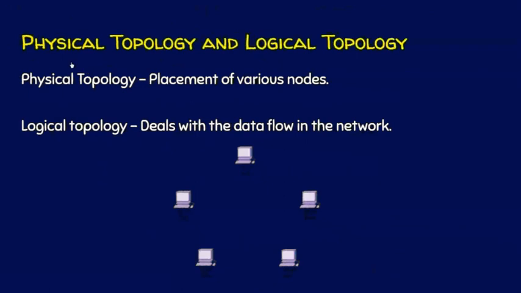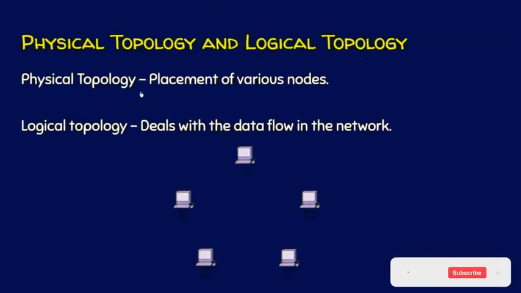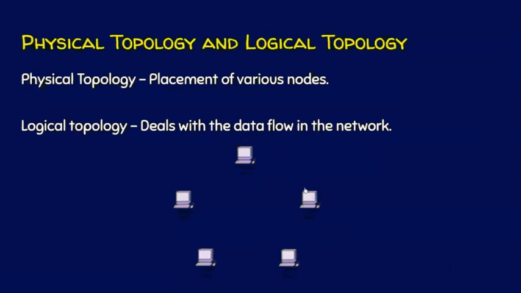Topology can be viewed as a physical topology and logical topology. Physical topology means where I am going to place all these nodes. This is what physical topology is. Say I can place all these 3 nodes in the ground floor of my building. I can also take these 2 nodes to the first floor of my building. And the placement of these nodes is called physical topology.